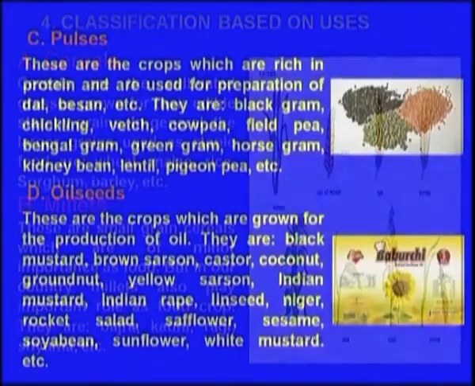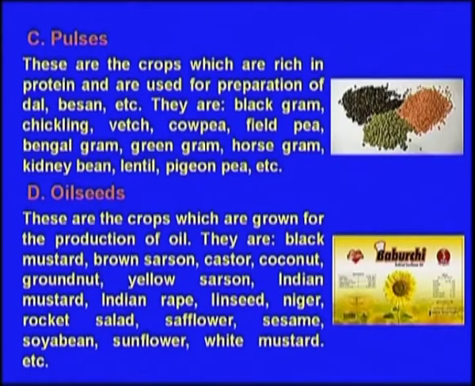Then come to the pulses, all the leguminous crops, the pulses, we call it dal, they belong to the leguminous. They are the black gram, chickpea, cowpea, field pea, Bengal gram, green gram, horse gram, kidney bean. So these are some of the crops belonging to the pulses. These pulses are rich in protein, they are the most important one.